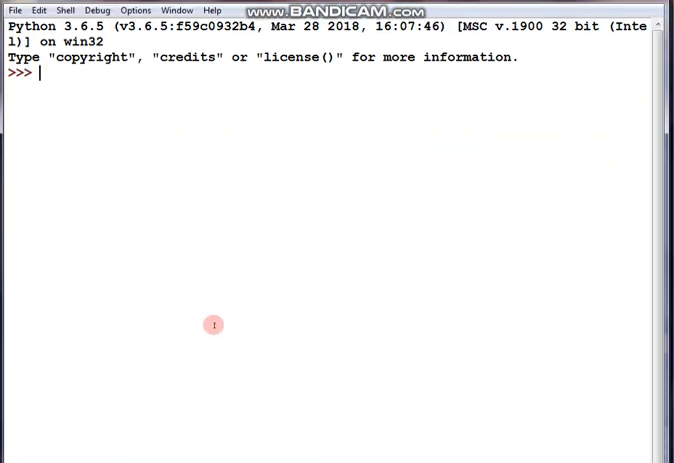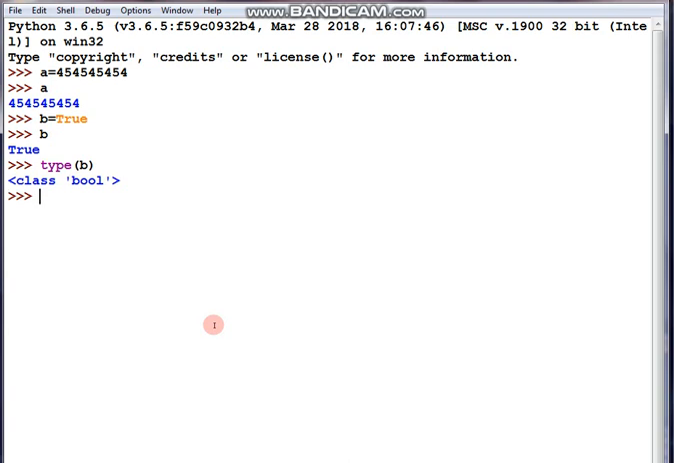At first I told about the integer. So see, a equal to any number, a. So it is printing simply. Boolean now, suppose I am writing b equal to True. Now b, it is printing True. If you wish to know what type is b, the type function I already taught you. You can check, bool is showing. It means b is a Boolean type of data and a is an integer type of data. Let's check. Integer type of data. Fine students.